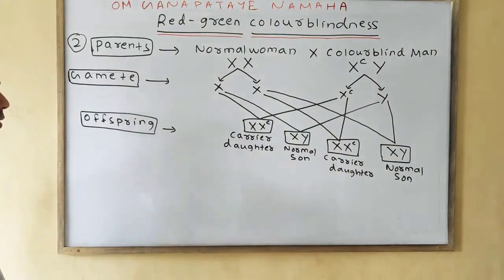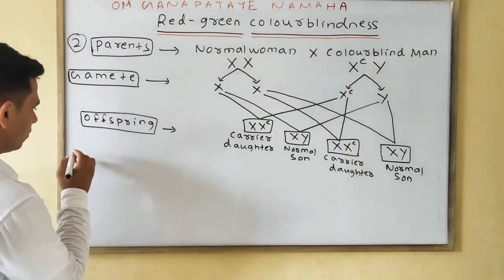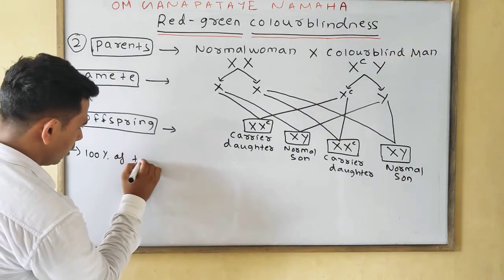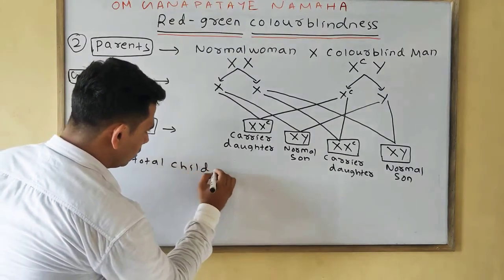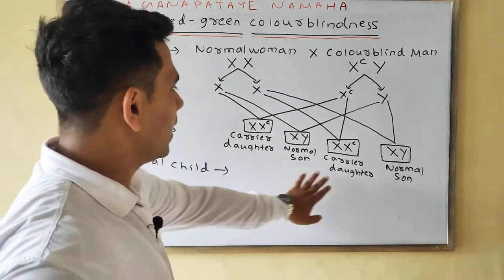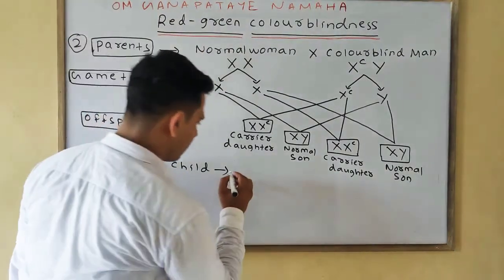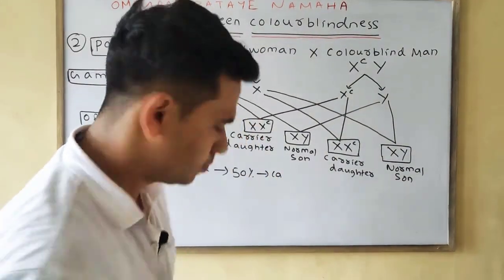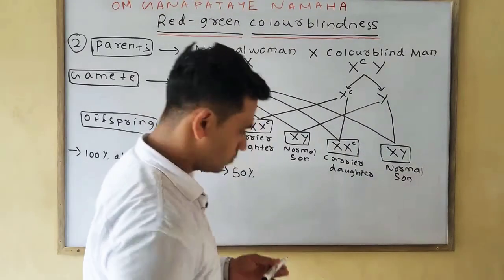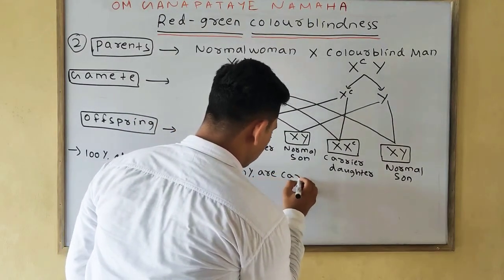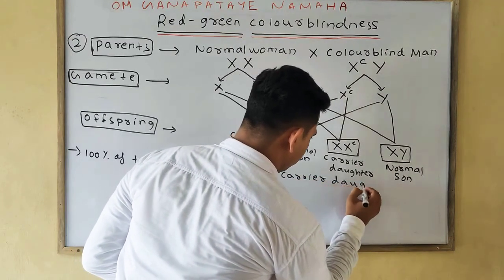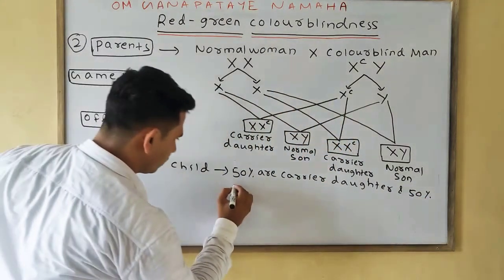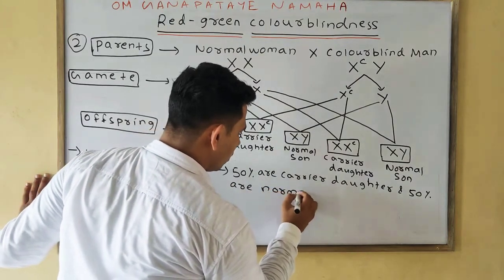So we'll write the percentage. First, in the case of 100% of total child, here also what we found is that 50% are carrier daughter and 50% are normal son.